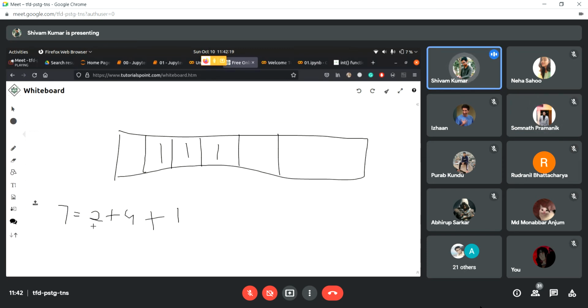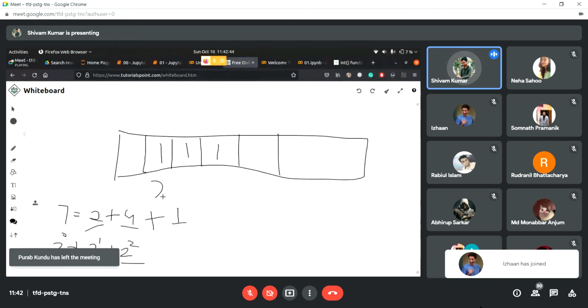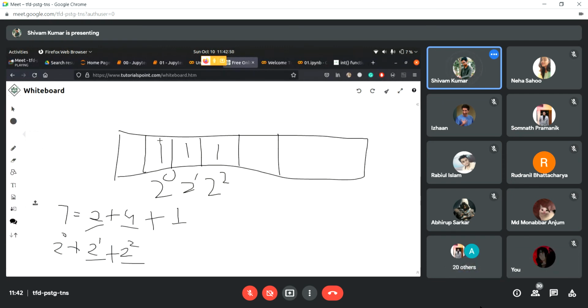Yeah, Somnath, I understood what the issue was. I'm explaining. Please try to listen. So we can represent 7 as 2 plus 4 plus 1, and this is nothing but 2 to the power 1 plus 2 to the power 2 plus 2 to the power 0, right? 2 to the power 0 is 1, 2 to the power 1 is 2, and 4 is 2 to the power 2. So this is how it is represented inside the byte. So these three bits are 111. So we are passing 111 there in that string.